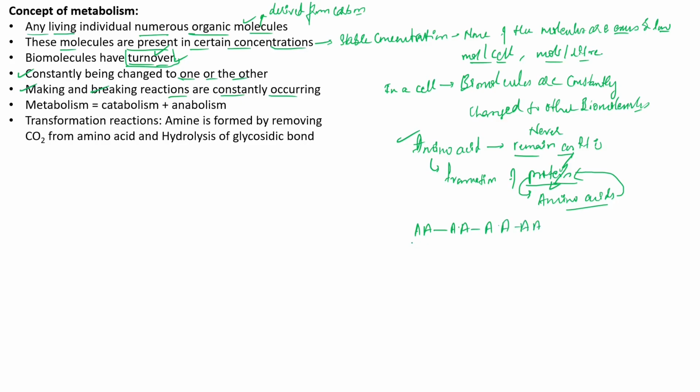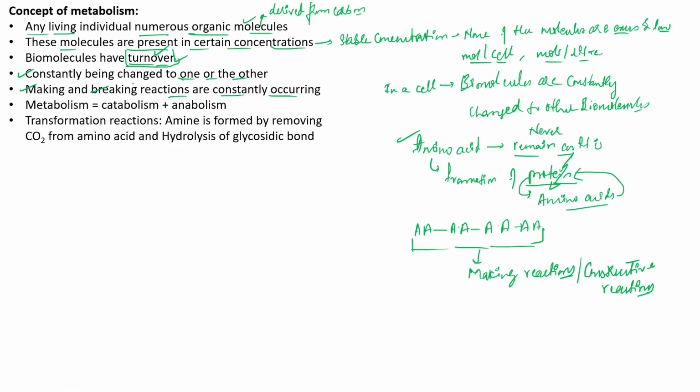These kinds of reactions are called making reactions, or we can even say constructive reactions.